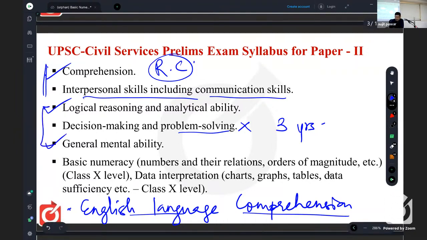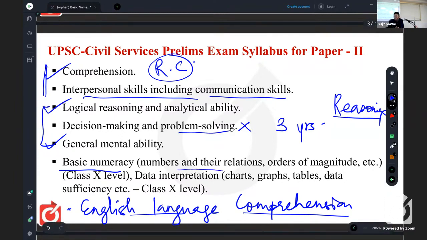These 2 parts together make reasoning, that is intelligence test. So intelligence test is 1 part, and the remaining only 1 part is basic numeracy.